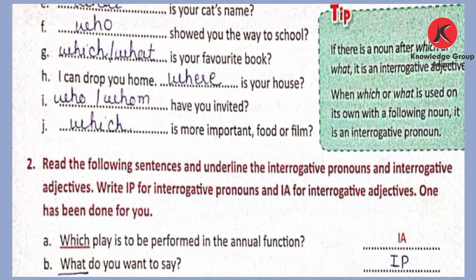Who have you invited? Okay, again somebody is asking somebody who has arranged a party. So he is telling, as I told you in the beginning, who. So who have you invited, and whom? Kis ko. Who means a single person. Whom, more than one. Whom have you invited? The last one is which is more important food for him. Which is most important food for him.